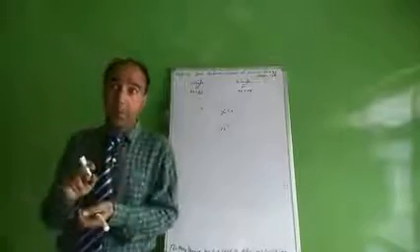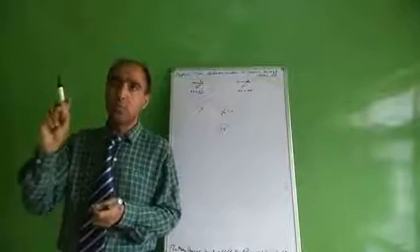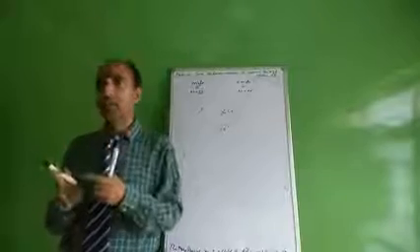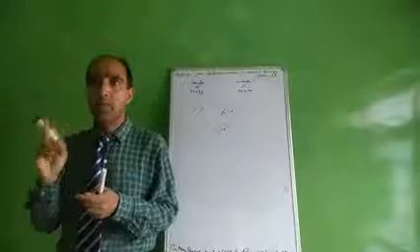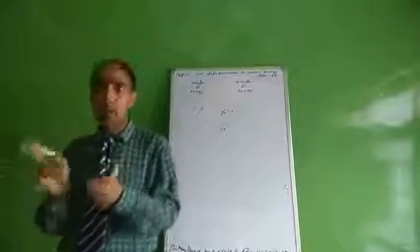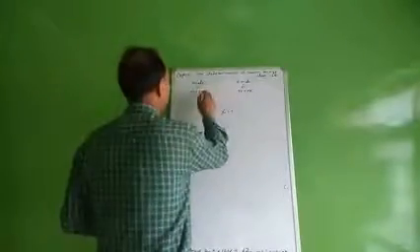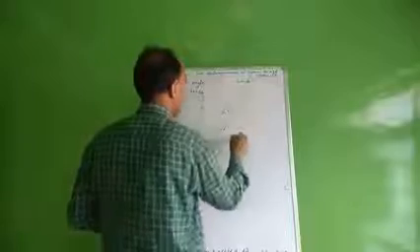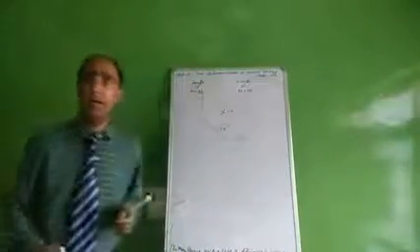Whereas if a sperm carrying a Y chromosome fertilizes the egg, the child born will be a boy having the XY combination.